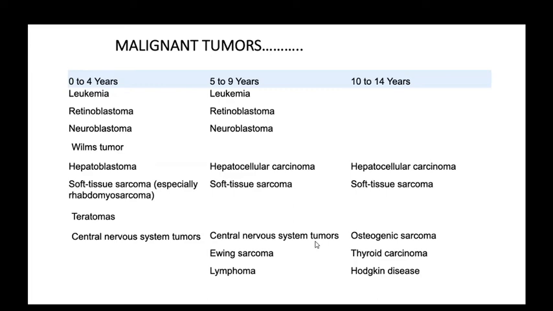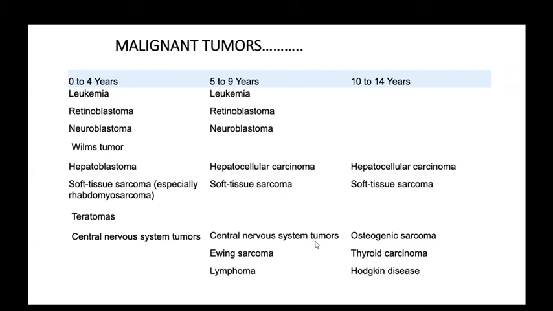Hepatocellular carcinoma came in place of hepatoblastoma. Soft tissue sarcoma came. Then new tumors started to come, Ewing sarcoma and lymphoma. At age 10 to 14 years, hepatocellular carcinoma came first, and soft tissue sarcomas, osteogenic sarcoma, thyroid carcinoma, Hodgkin's lymphoma. According to age, the pattern of tumors also changes.